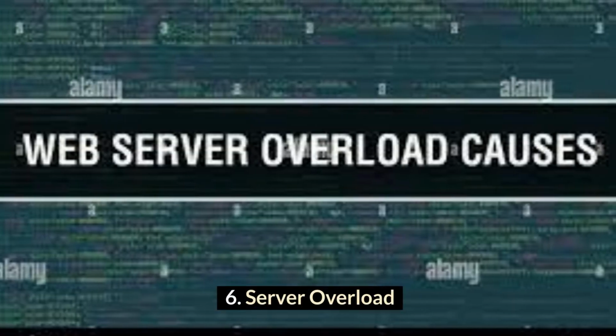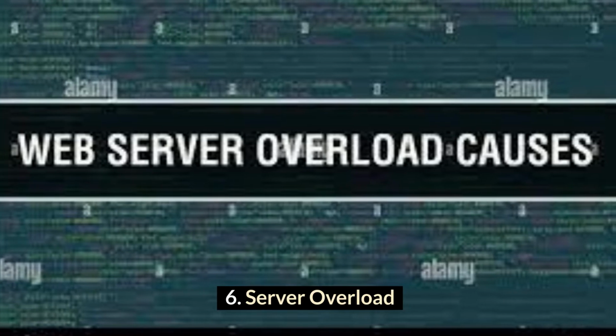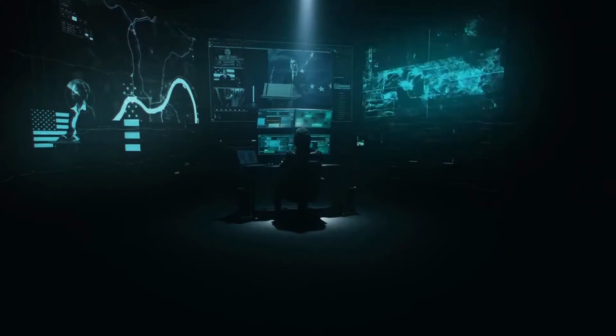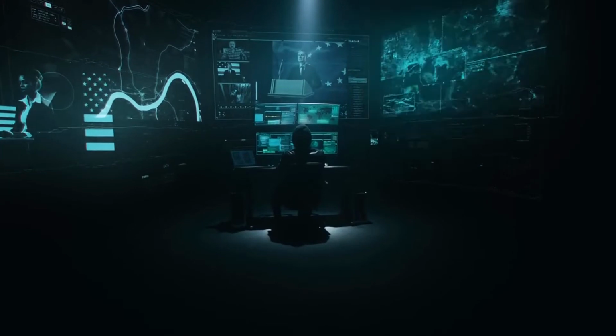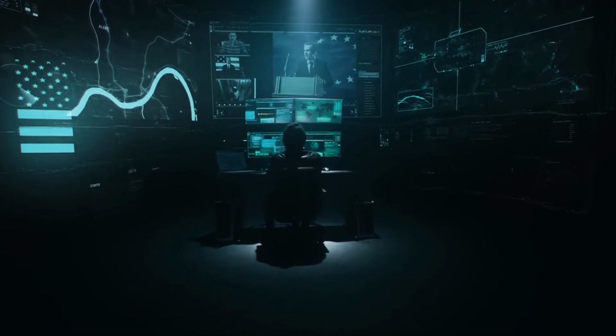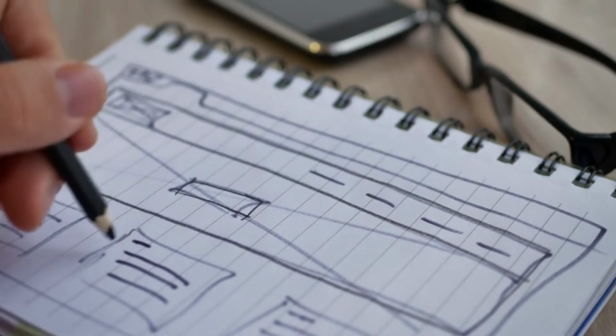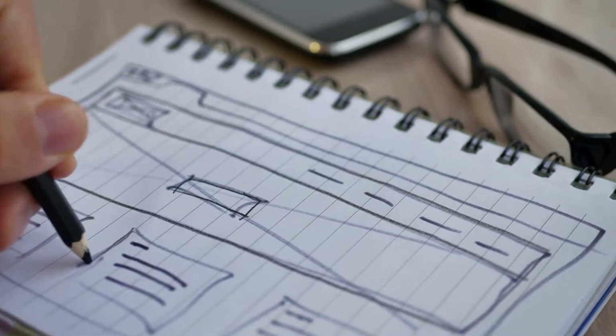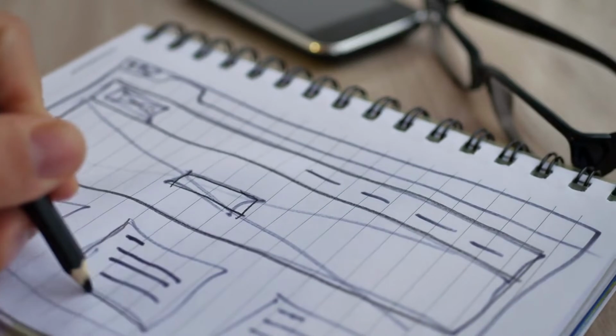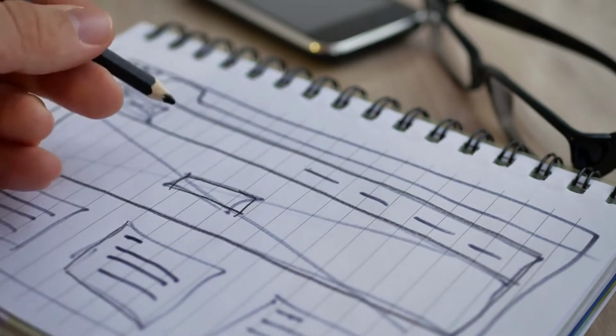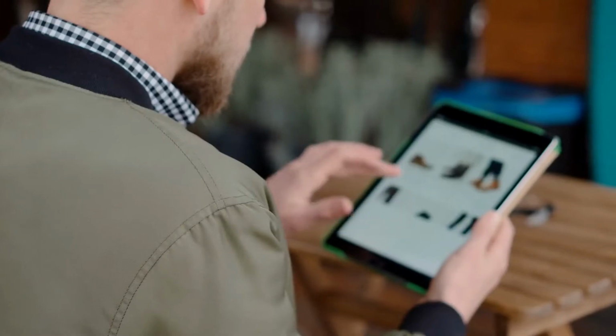6. Server overload. Web servers can easily become overloaded and should be one of the first things that are looked into when a website goes down. It's very common that the website may not be able to keep up with demand from people visiting the site. Therefore, it's vital to optimize your website and be ready for high traffic spikes to avoid downtime.